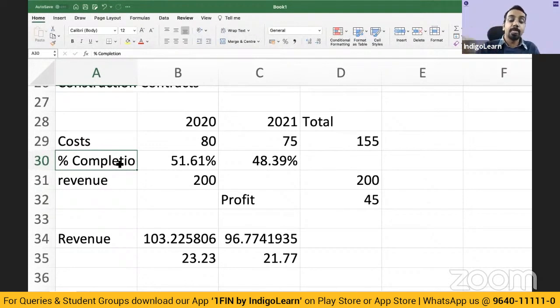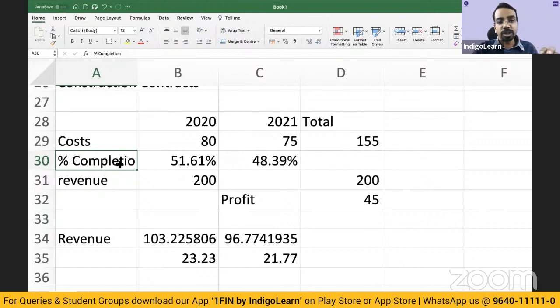You have to check whether there is collectibility criteria. When we go to AS9, you'll understand that whether the customer will pay the amount to you, whether you can measure the cost reliably. That is also very important. Just that there is a cost being incurred, but if you are not able to measure the cost of the contract, it will be difficult for you to apply the principles of percentage completion. But as far as the understanding is concerned, this is the underlying principle governing this particular standard.